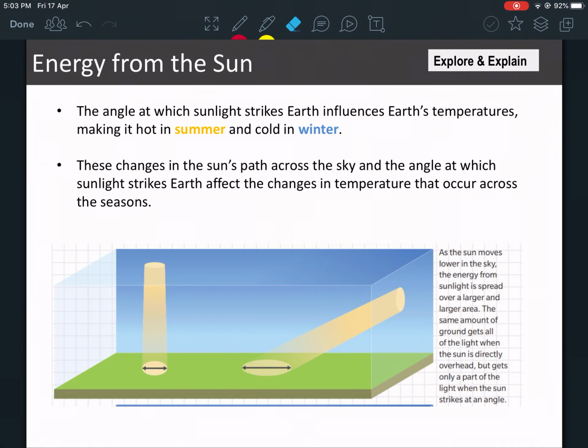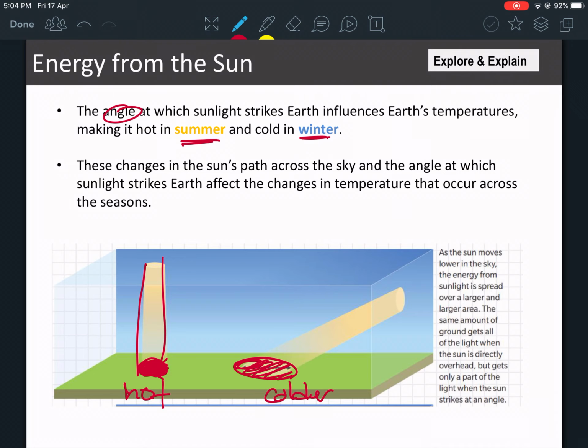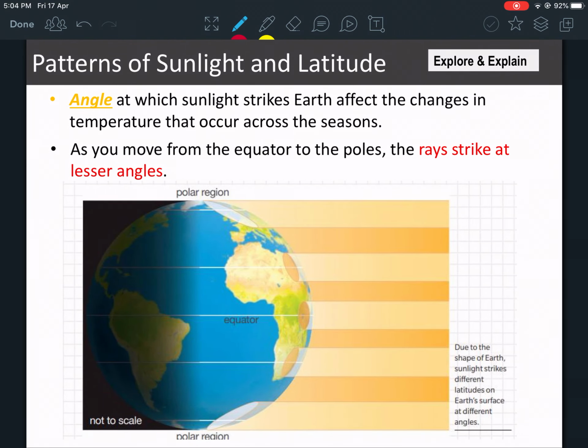Look at this. The angle at which the sunlight strikes Earth influences the Earth's temperature, making it hot in the summer and then cold in the winter. So if you look here, okay, the sunlight strikes here at a small area, so it heats up more. This is hotter. The sunlight strikes here a larger area, so this is colder. Okay, let's look at the angle here as well. Angle at which sunlight strikes Earth affects the changes in temperature.